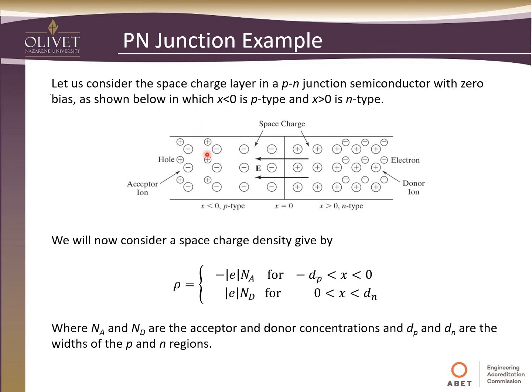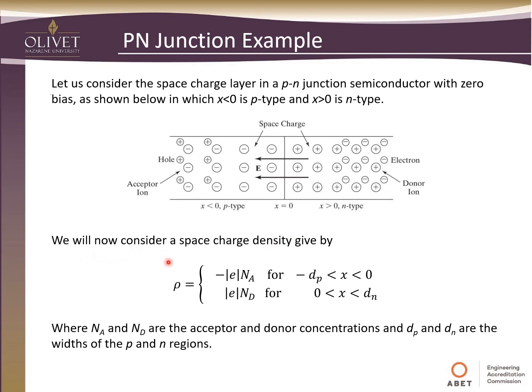As shown below, if we define this barrier as x equals 0, for x less than 0, this is a p-type material, so it should have acceptors, or holes is what we call them, so it's wanting to accept electrons. And then on the right side, x greater than 0, we'll have a donor type material, or N material, and so it's wanting to donate electrons. It has free electrons that it's wanting to donate. And so there will be some space charge in there because of that.